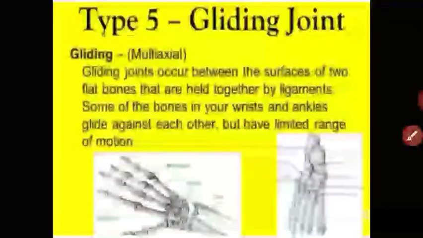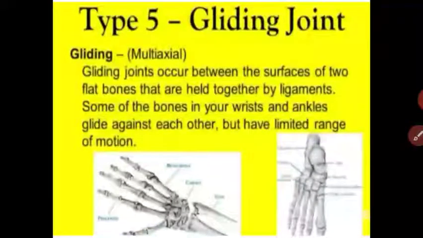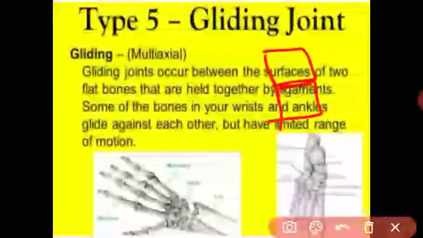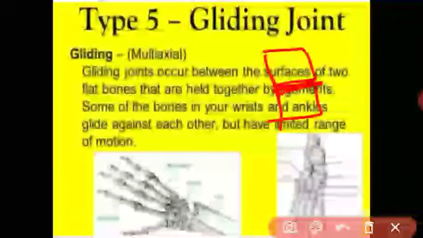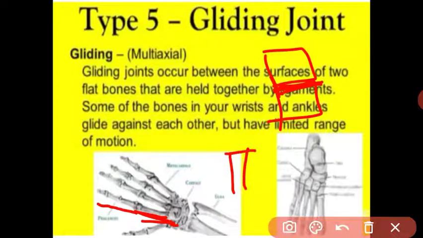Next topic is the gliding joints. Gliding joints means the joints like our wrist joints. These joints occur between the surfaces of two flat bones, like our vertebrae. See, these are the hand bones. There are many bones. They are flat, and they join to each other.